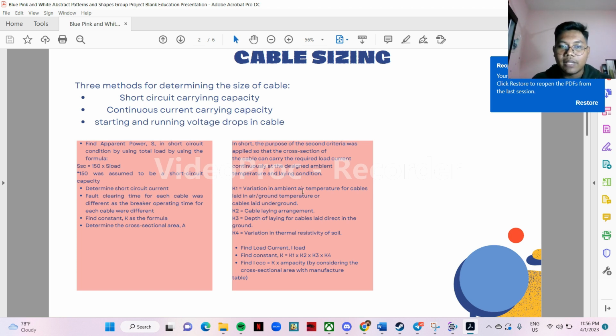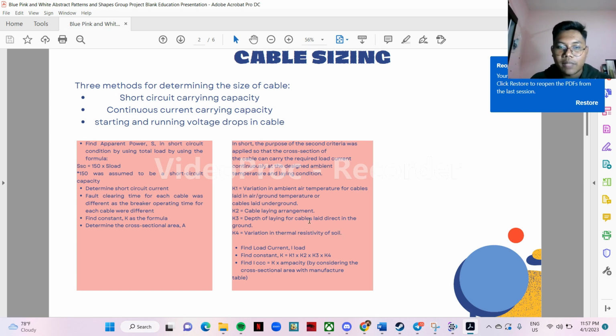For the second method, we have four types of K. K1 stands for variation in ambient air temperature for cables laid in air, or ground temperature for cables laid underground. K2 stands for cable laying arrangement. K3 stands for depth of laying for cable laid direct in the ground. K4 is variation in thermal resistivity of soil.